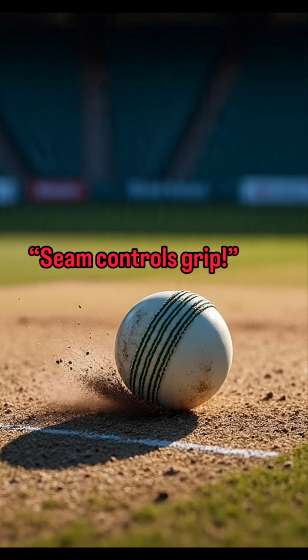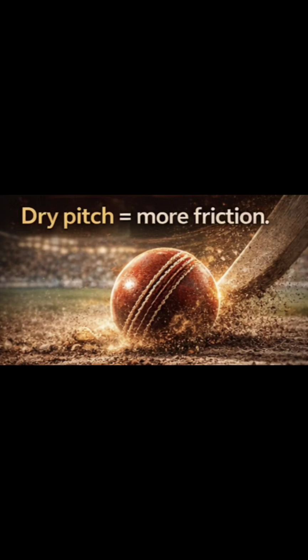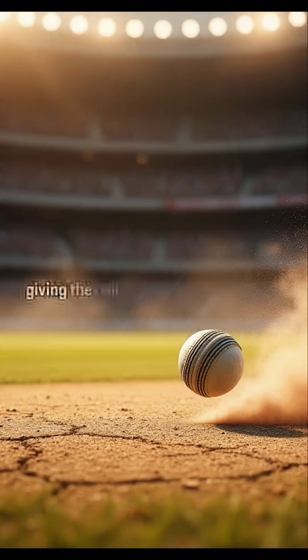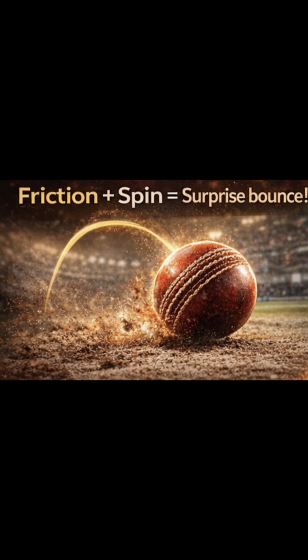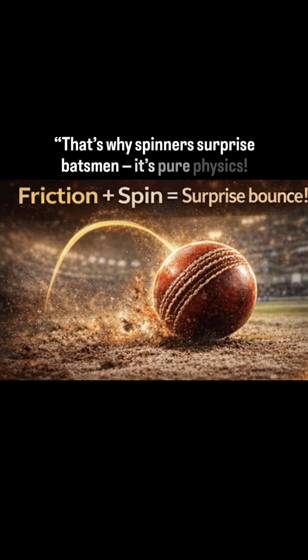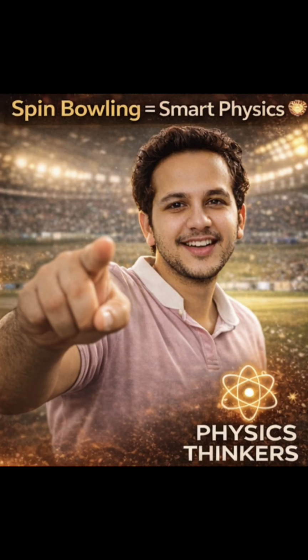In the picture, the seam controls the grip. Based upon the dry pitch, more friction will be available. We can observe dry pitch is nothing but more friction. Here is the main thing we have to observe: the ball gets more lift after impact. That's why higher rotations per minute means stronger lift, with around 2500 rotations per minute. Friction plus spin equals surprise bounce in this match. That's why the spinner surprises the batsman with a bouncer based upon the friction.